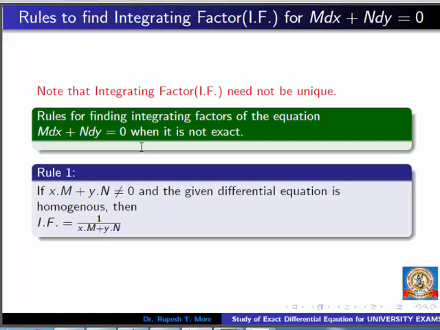If xM plus yN is not equal to 0 and the given differential equation is homogeneous, then the integrating factor is given by 1 upon xM plus yN. Homogeneous means M and N are homogeneous functions of the same degree. In such a case we have to use this formula.